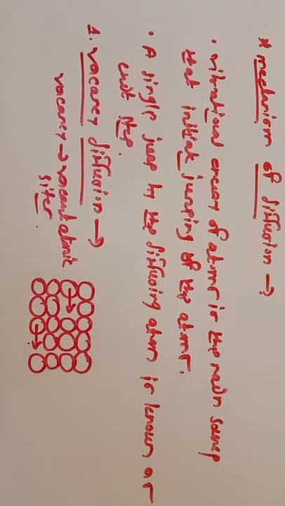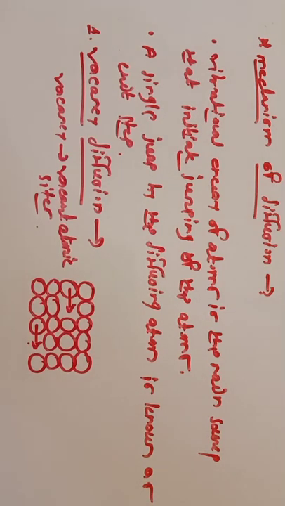Whatever the vacancies are, they are known as vacant atomic sites, or empty atomic sites. And the diffusion occurs only when the atoms interchange their position with the surrounding vacant site.